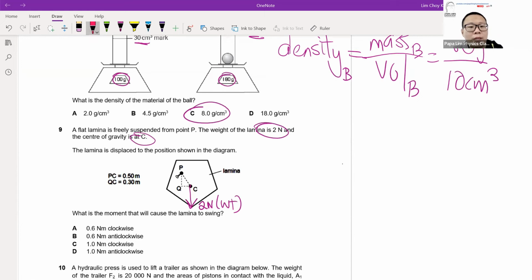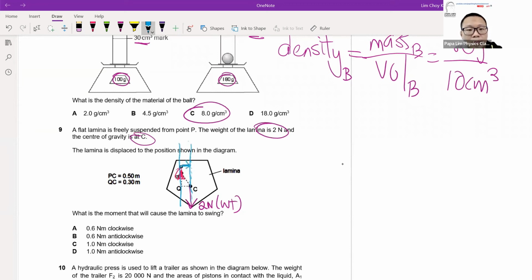Based on the question, the pivot is at P. This is where the pin is, so the pivot. I'm looking at the moment. The weight is pointing at C, moving downward, so the line of action will be here. If you look at the perpendicular distance, it will be between these two lines.